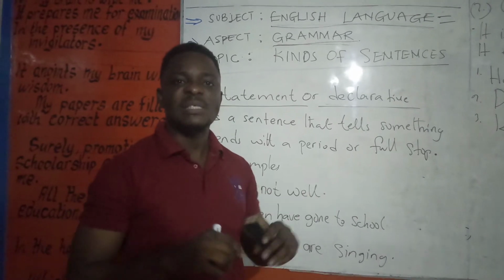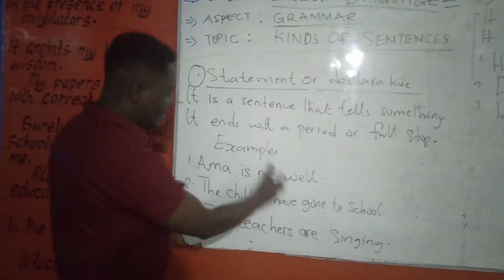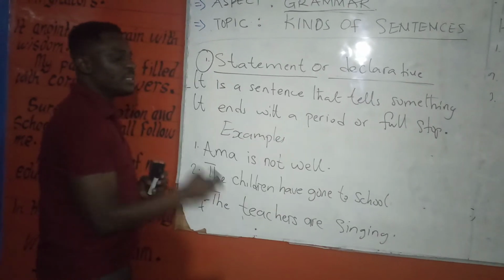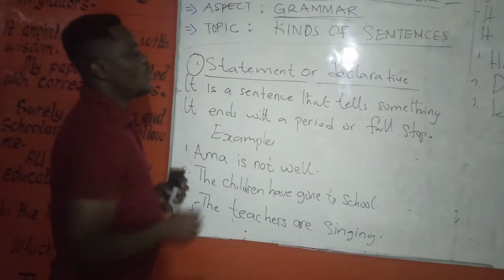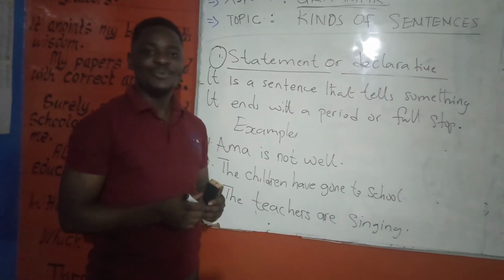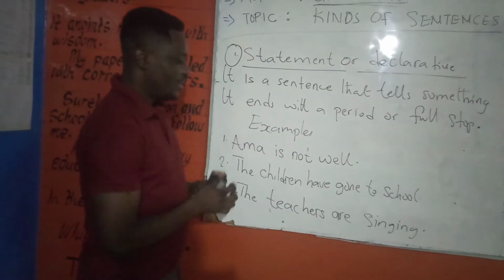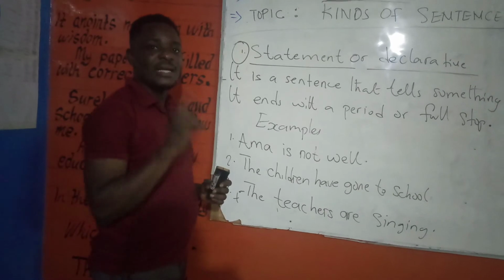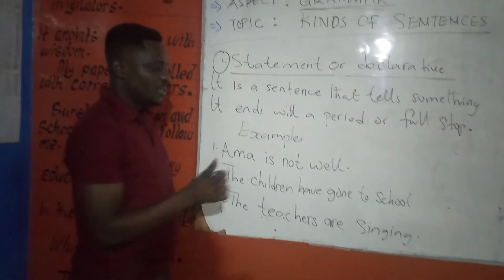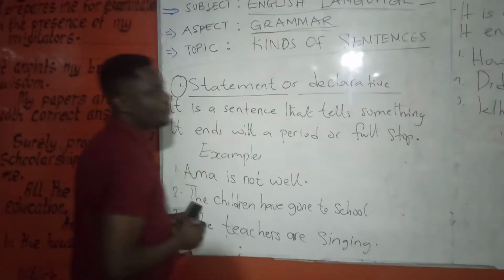So that statement is made. So we call these examples, this kind of sentences, statements or declarative sentences. Can you give your own example? You see, don't forget, you must end a statement sentence with a full stop.